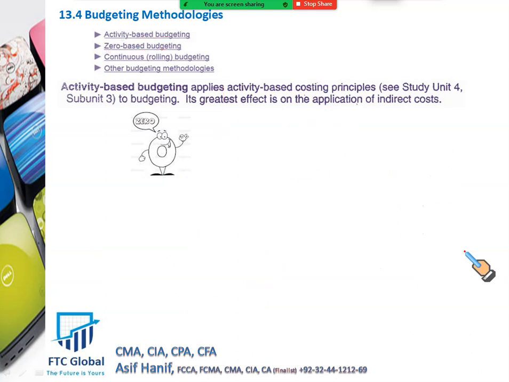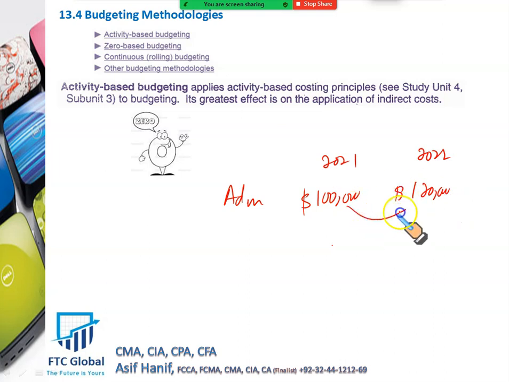So what we do basically in the normal budgeting system, we go for incremental budgeting. Like for example, our admin manager in 2021 was given $100,000 for administrative expenses. In 2022, okay, give him 120. This is called incremental budget. Okay, what was the budget we gave to our marketing manager last year? We gave $500,000 last year for advertisement and so on. Okay, now I think give him $700,000. This is called incremental budgeting.